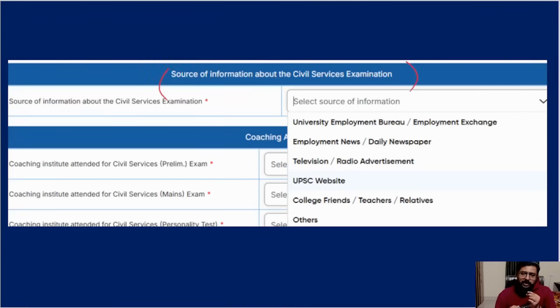Now, from where you came to know about the civil service exam, whether it is from employment bureau or employment exchange, newspaper or television, UPSC website, or teachers, or somebody told you. They are asking you everything. They are actually doing an interview through paper.